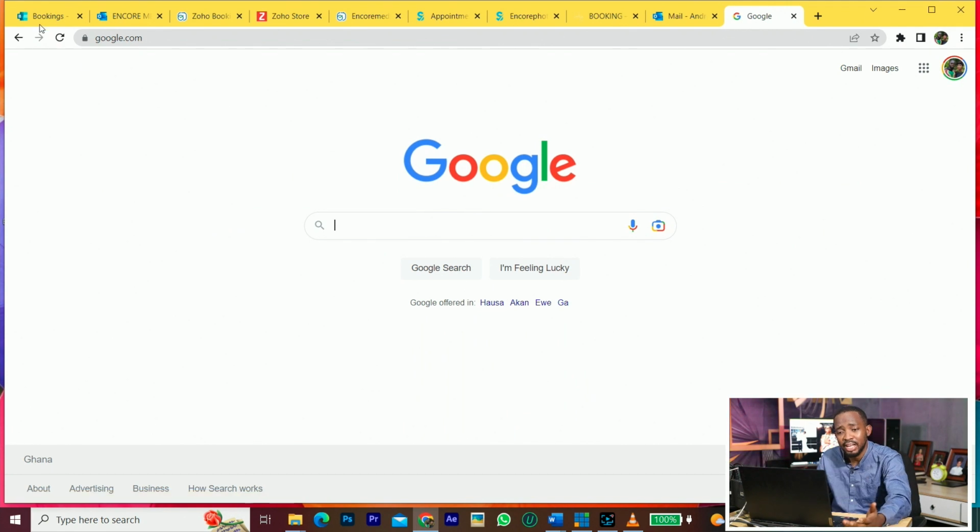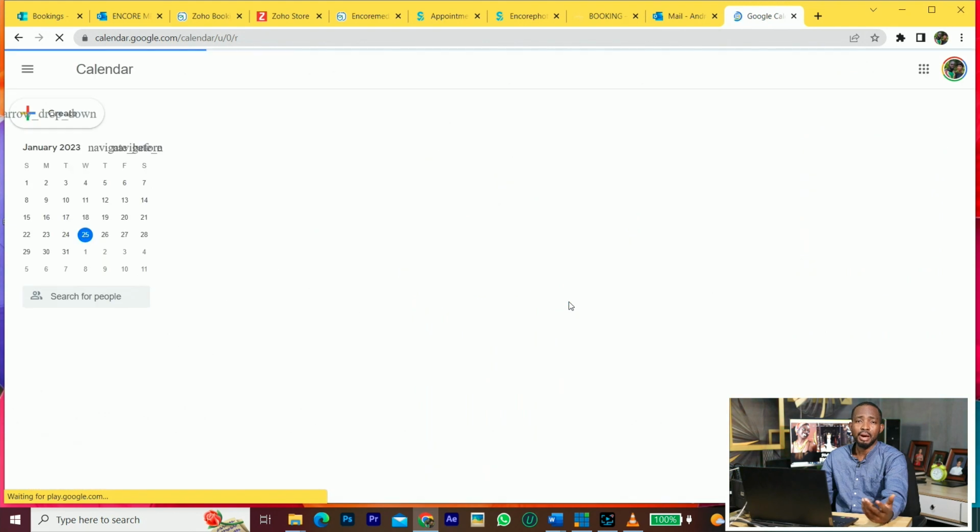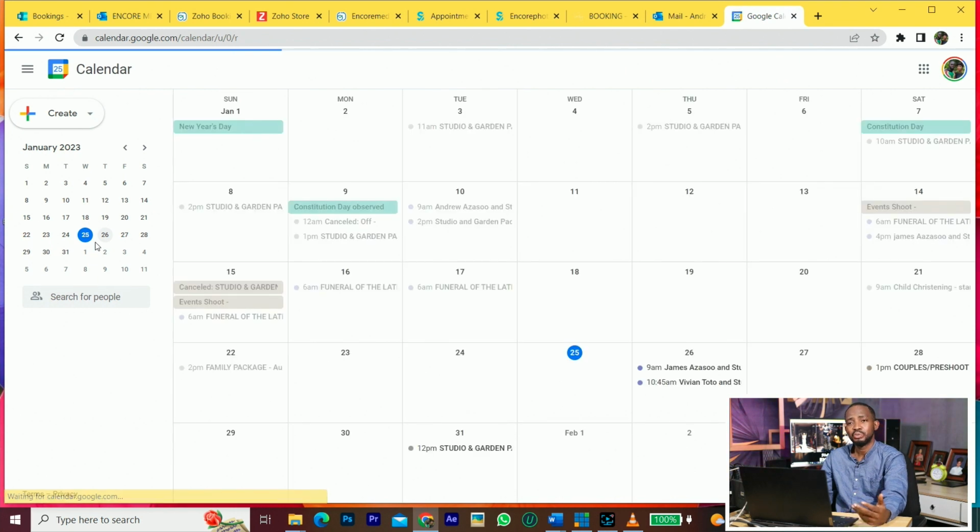Yeah, then the other booking is Google. Now Google is not as professional as the three of them, so you just have to go to Google Calendar. Now you cannot let the client do the booking. That is one thing about Google Calendar that probably I don't like. So you will have to do the booking, do the appointment with Google Calendar. Then you add your client email to it to get a reminder.